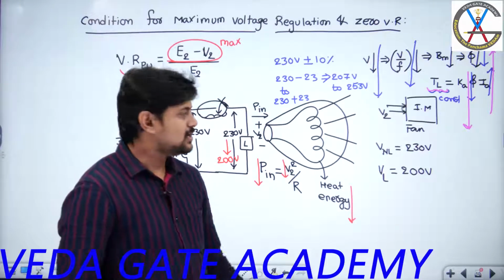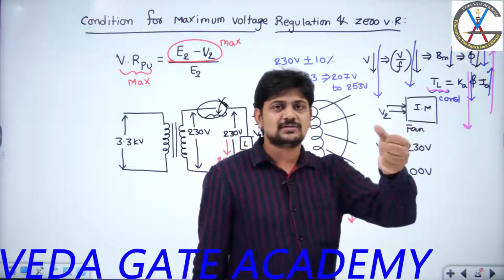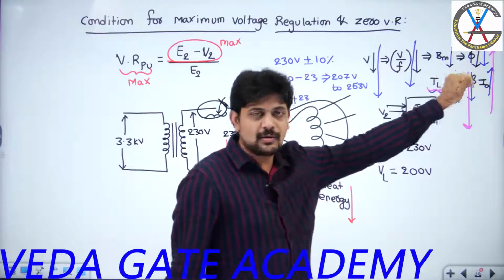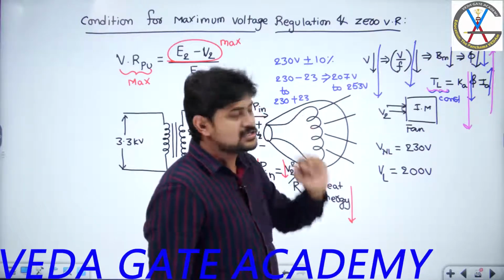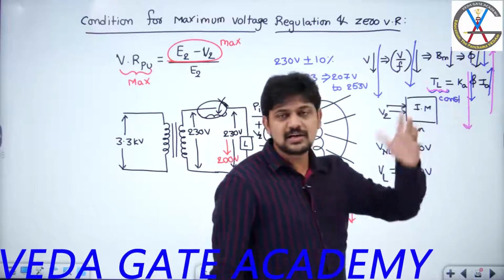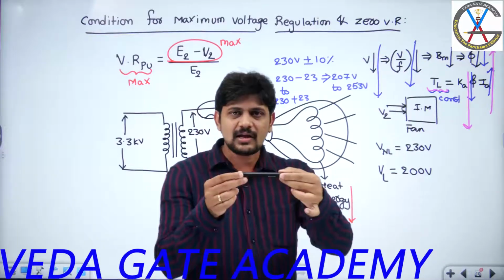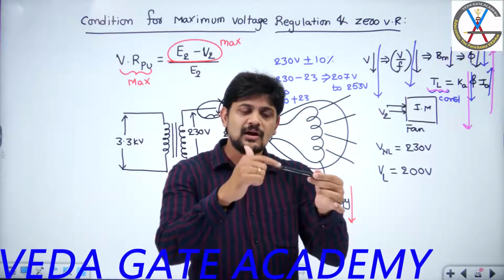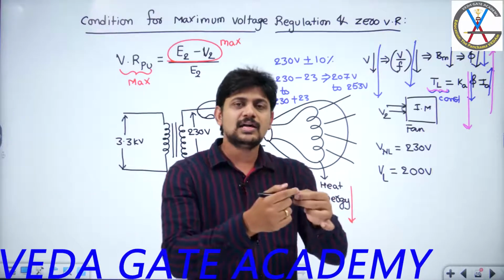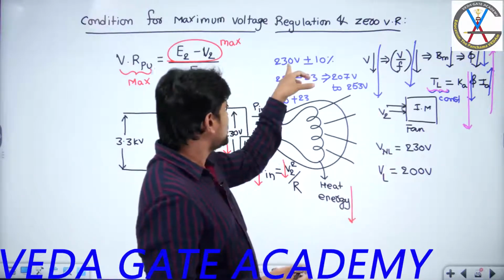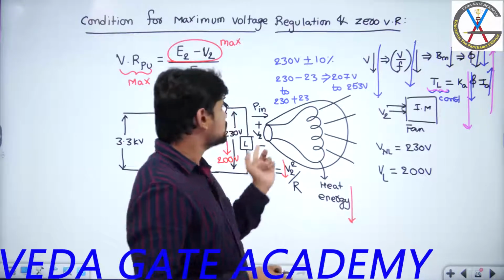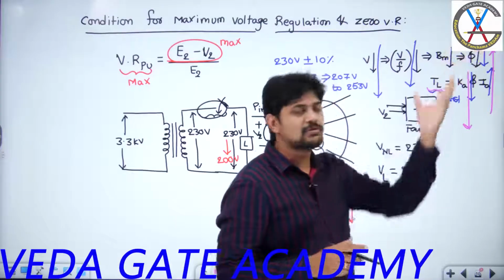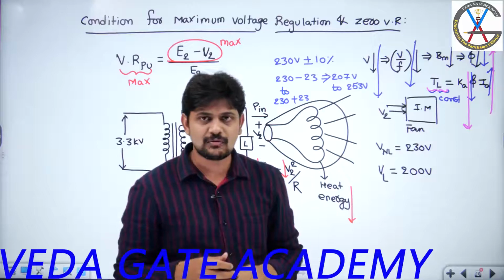Obviously, my fan, which is designed at a voltage of 230, cannot bear this much current, because the current is increasing at a voltage of 207 volts. The current carrying capacity of the winding depends purely upon the area of cross section of the conductor. Now I have designed the fan winding in such a way that its area of cross section carries the current at a voltage of 230. But because of this voltage profile, if the voltage across the fan terminals is 207, then what will happen? The current flowing through the winding is increasing.